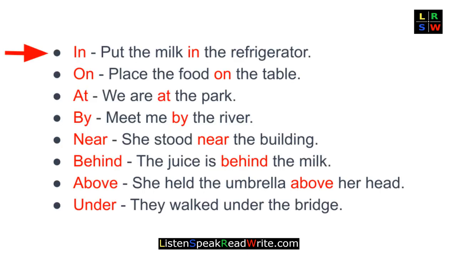Examples: in, put the milk in the refrigerator. On, place the food on the table. At, we are at the park. By, meet me by the river.